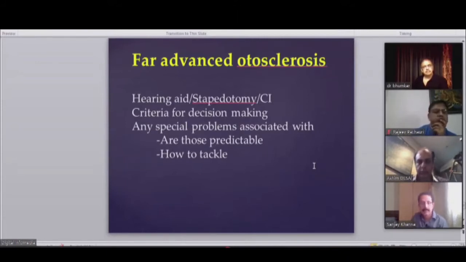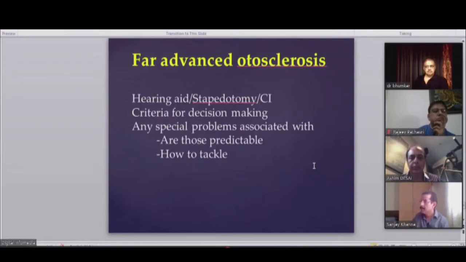The question is, if this doesn't work, CI is always a viable option. It doesn't violate the possibility of a good result with the CI. So in situations when you have good speech discrimination, the first choice for surgery is stapes. The reason is, number one, it works together with the hearing aid, and it gives a better hearing quality than CI itself. Yes. The dynamic range of acoustic hearing is 1000 times better than electrical hearing, which has a less dynamic range.